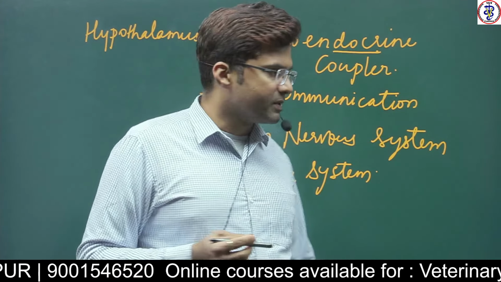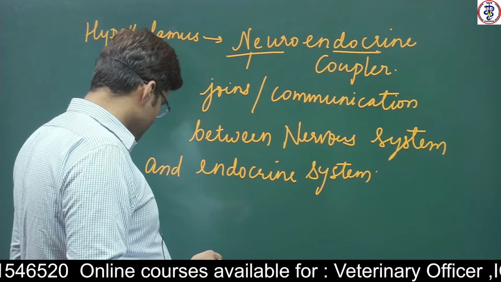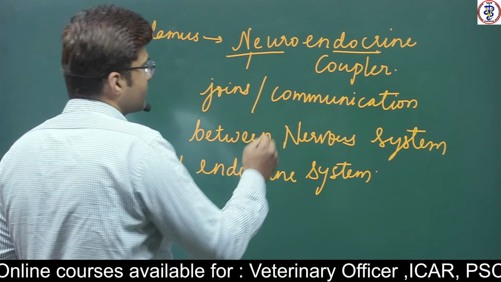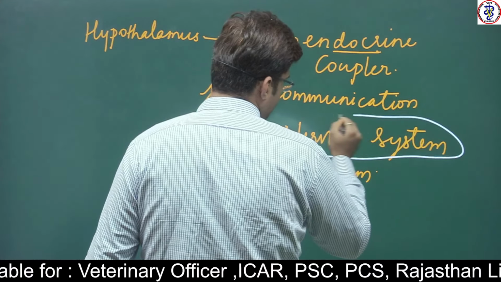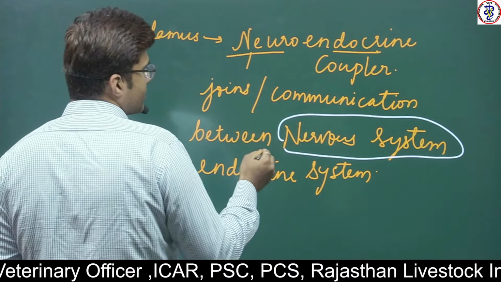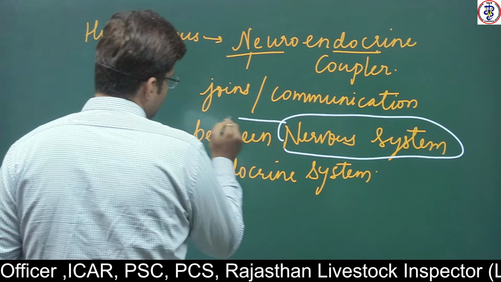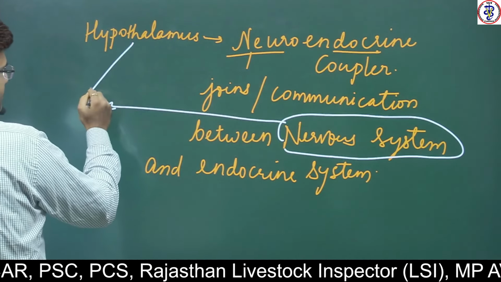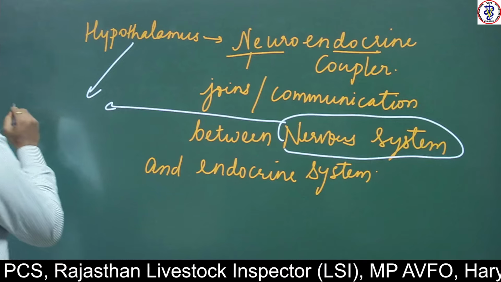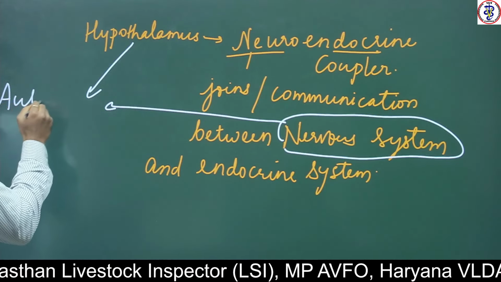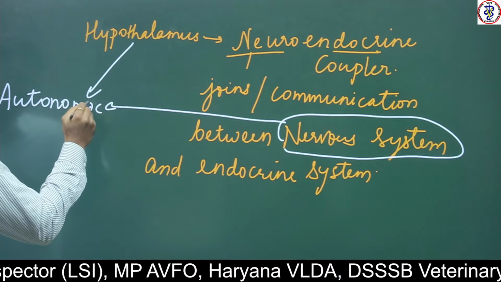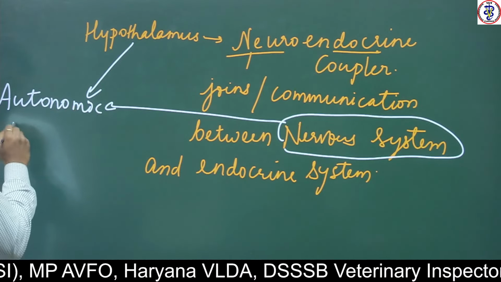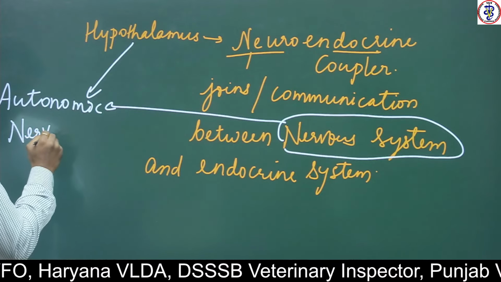Basically, in the nervous system, this hypothalamus is a part of the autonomic nervous system.